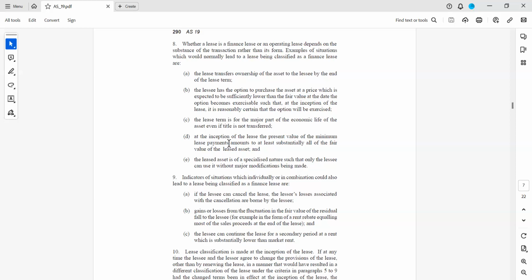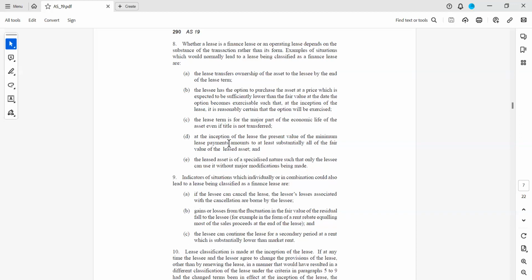At the outset, if the ownership of the asset is going to be transferred to the lessee, then by default it will become a finance lease. Please note that. Or at the end of the lease term, if a very nominal amount is fixed, where it is always being exercised by the lessee to buy the asset, then it is a finance lease.